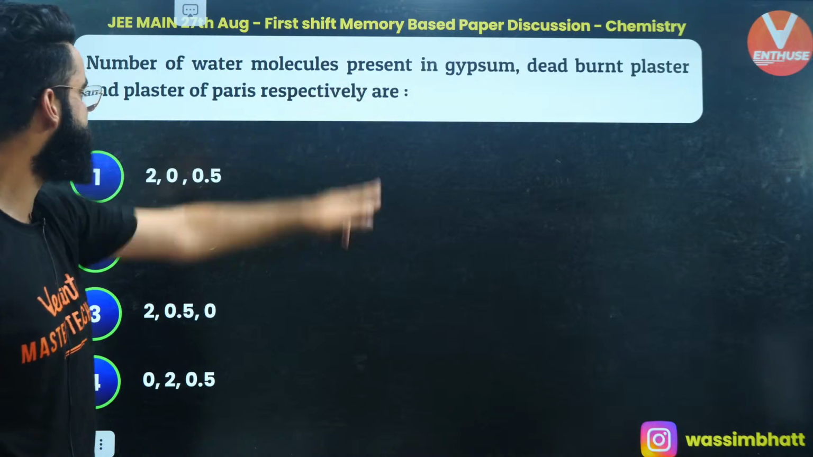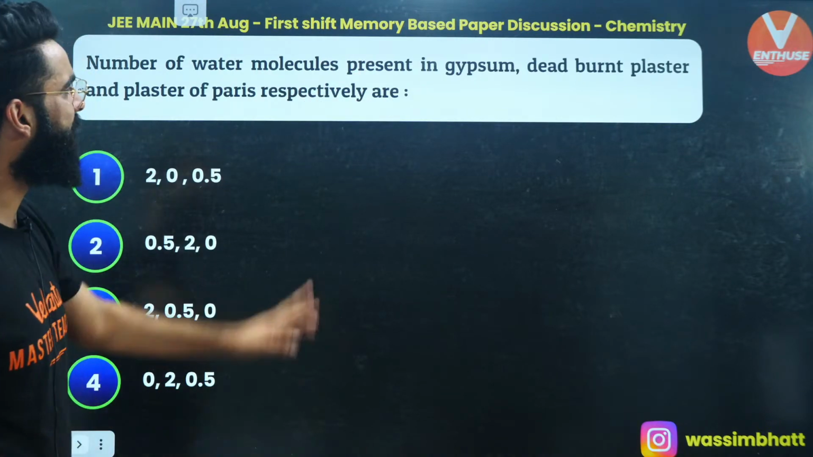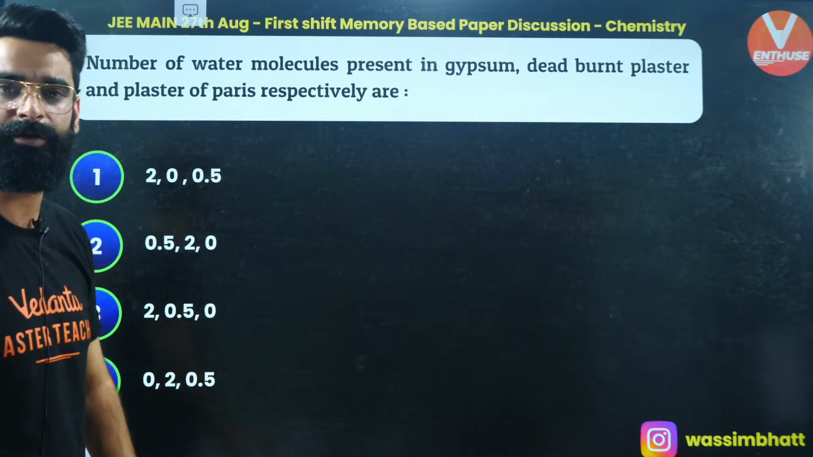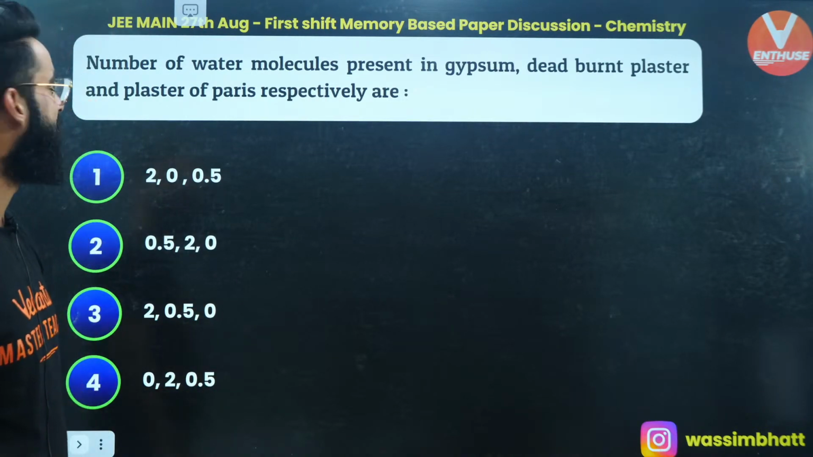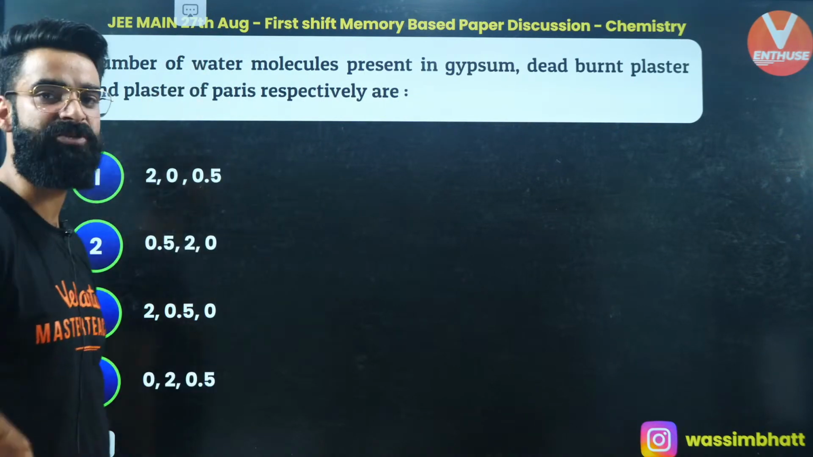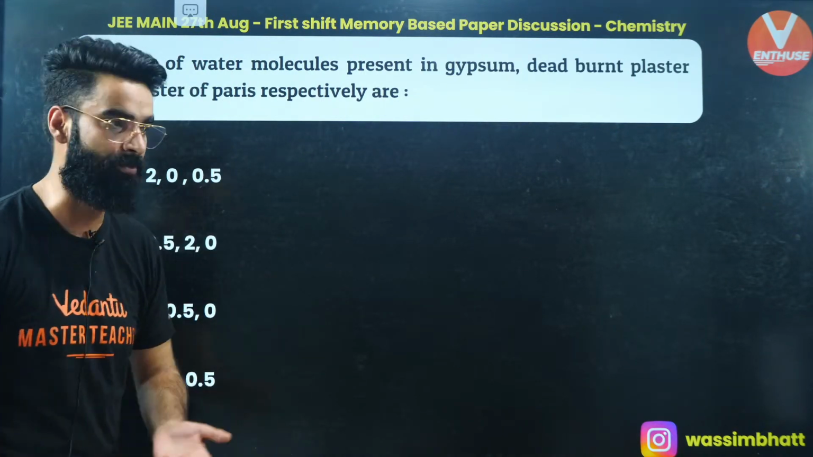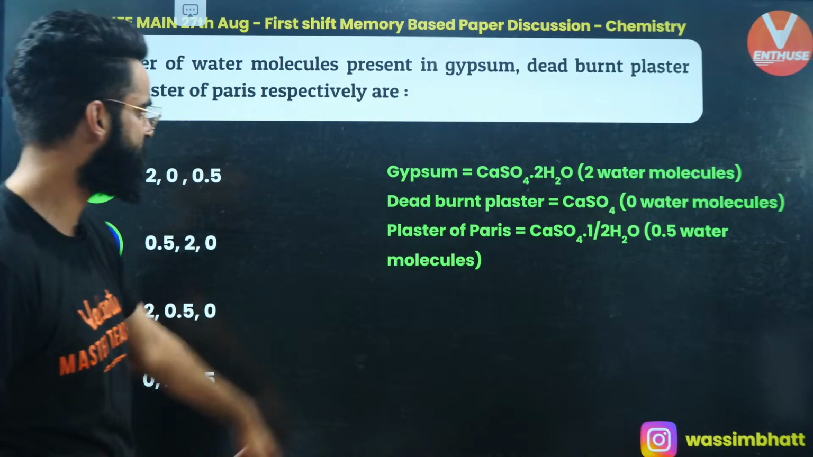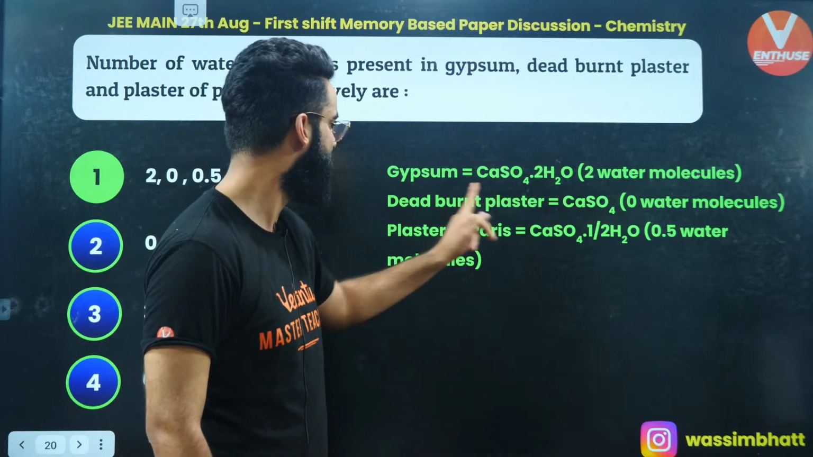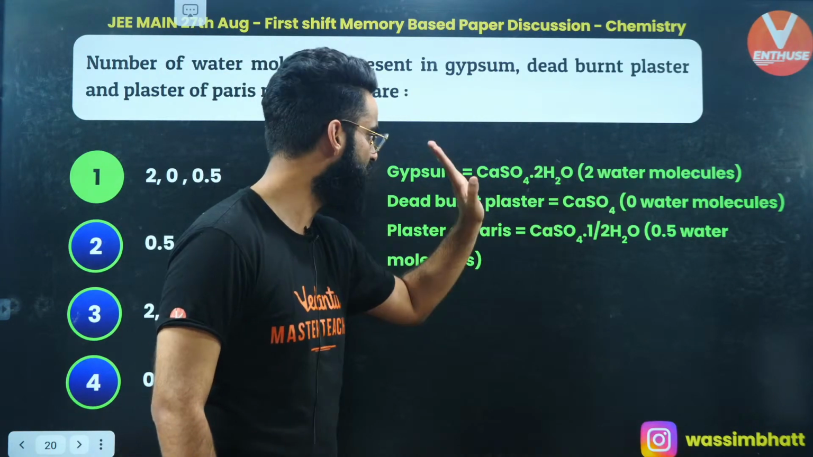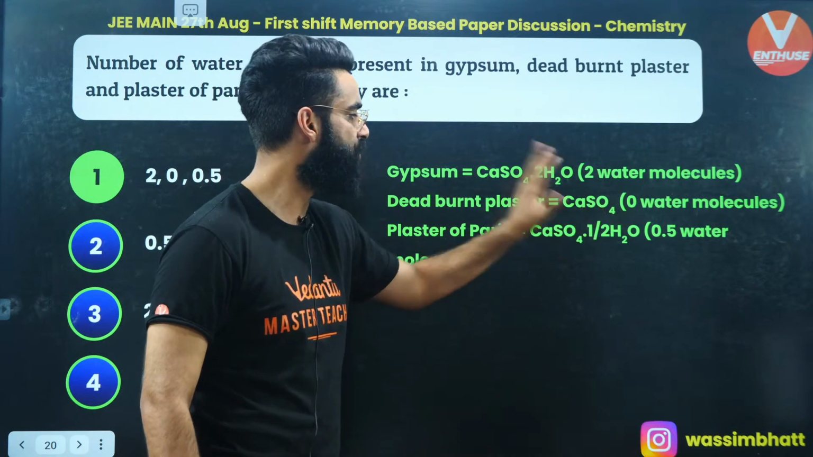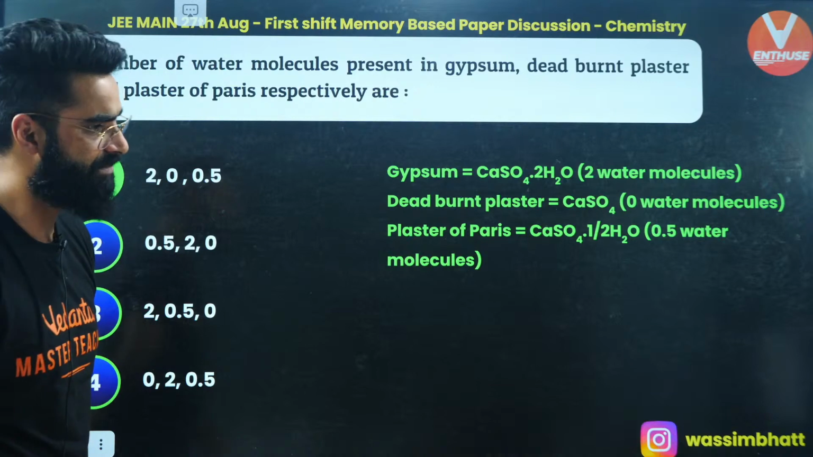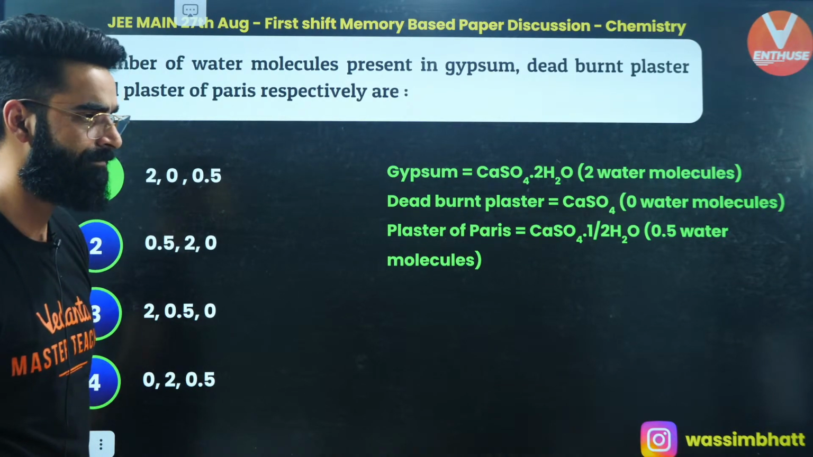Well, let me tell you, in case of gypsum, there will be 2 water molecules, right? And in case of dead burnt plaster, there will be 0 water molecules. There will be no water molecule attached at all, right? Because it's completely burnt plaster. And we have plaster of Paris, in which we have 1/2 water molecules, 0.5 water molecules. So what is going to be the answer of this question? It's going to be 2, 0 and 0.5. If you remember the formulas, see, gypsum, calcium sulfate dot 2 times water, dead burnt plaster, CaSO4 with 0 water molecules, normal plaster of Paris, CaSO4 dot half times water, correct? So 2, 0 and 0.5 would have been the correct answer of this question. I'm sure you would have killed it, right?